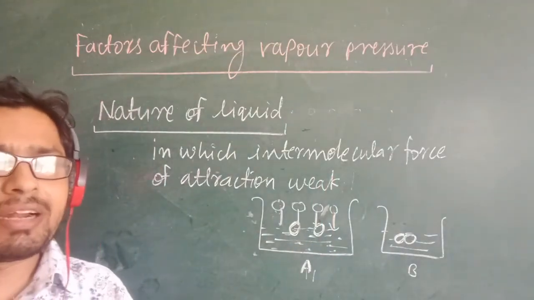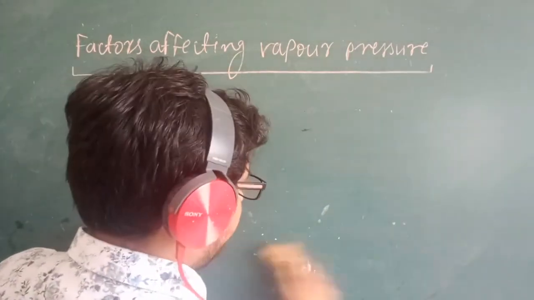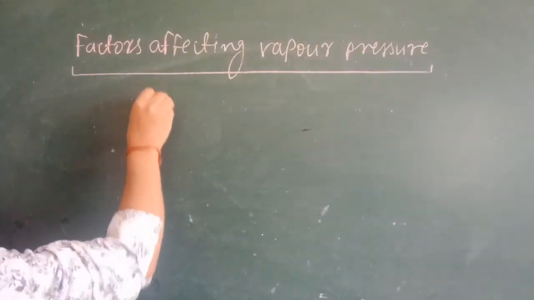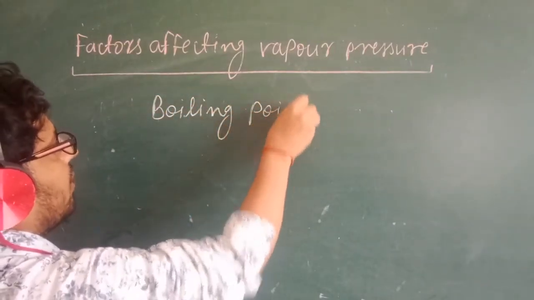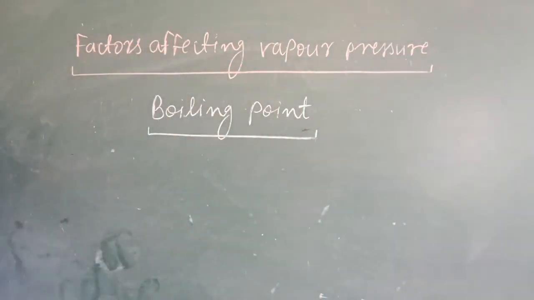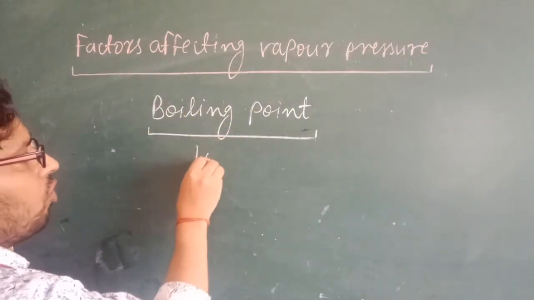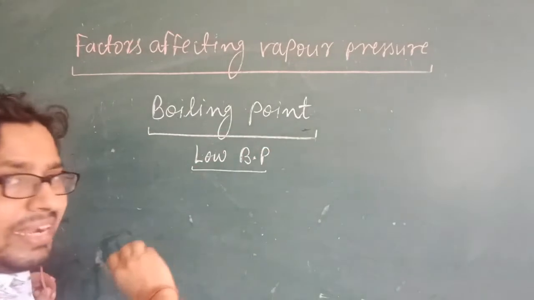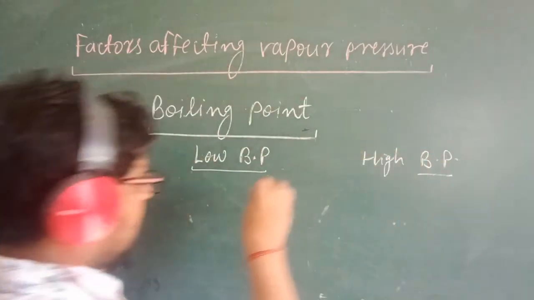Now after this second factor, the third factor that I will discuss with you is the boiling point. What is the effect of the boiling point? That is also very simple. Suppose I have two liquids. One has a low boiling point and one has a high boiling point.